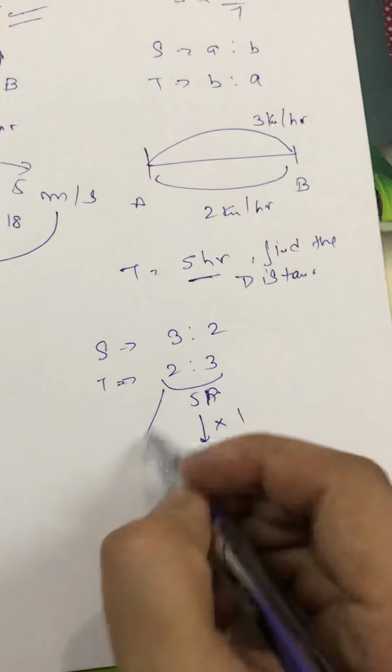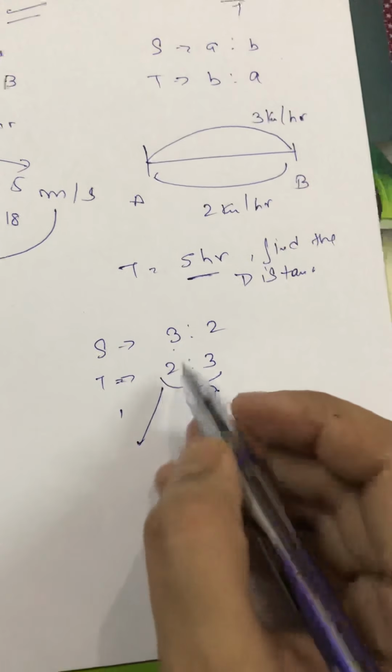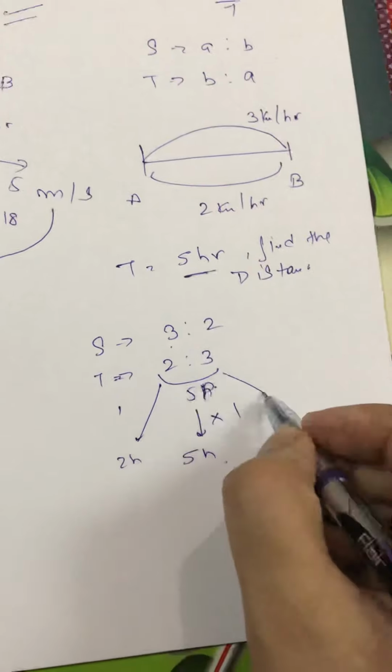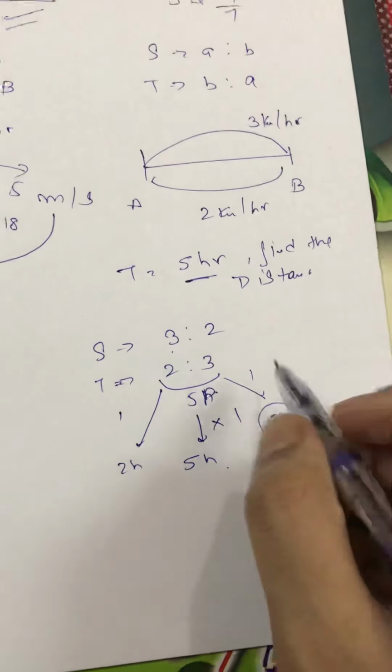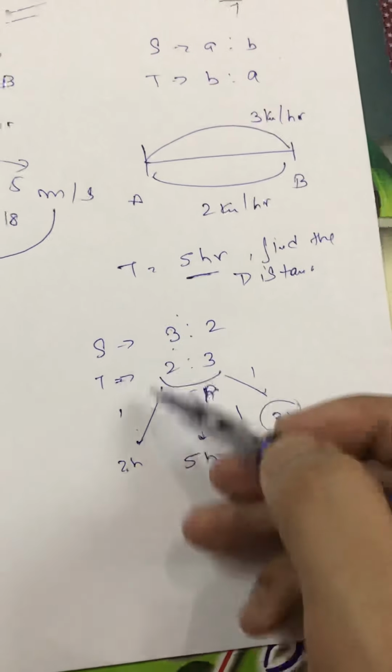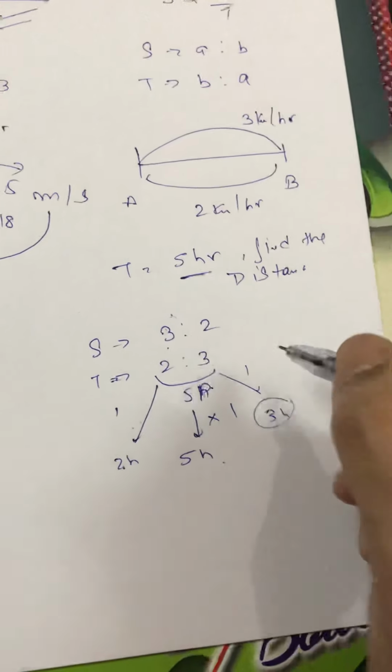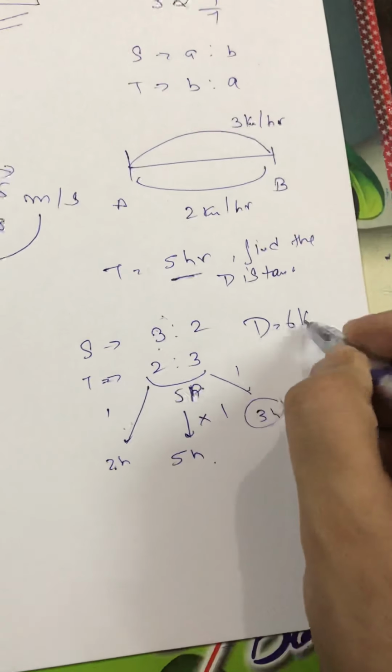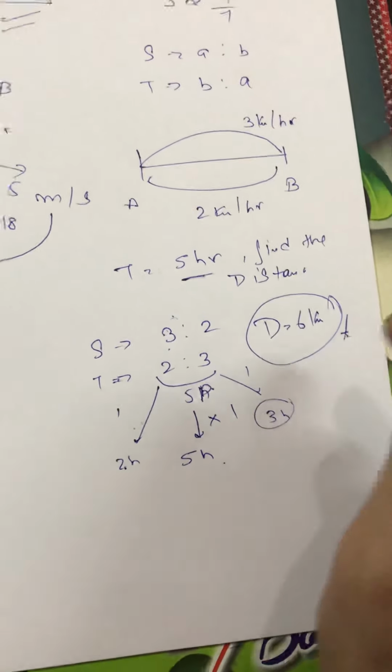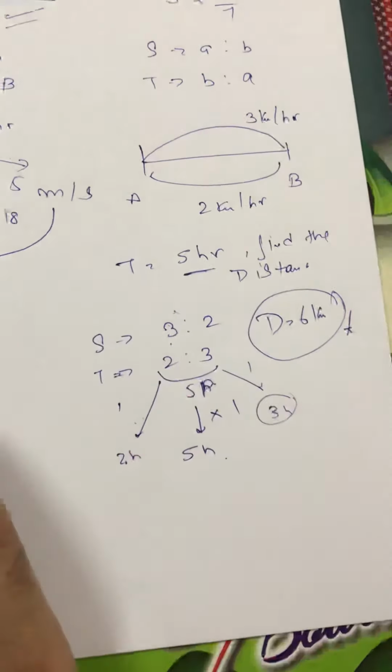So if I multiply here by 1, it means the speed is 3, the time is 2 hours. If I multiply here by 1, the time is 3 hours. You can take any speed and time because distance equal to speed into time. So answer will be what? 6 kilometer. That is your answer. I hope you are clear with this. I will take one more example.